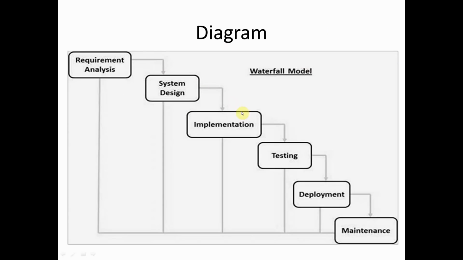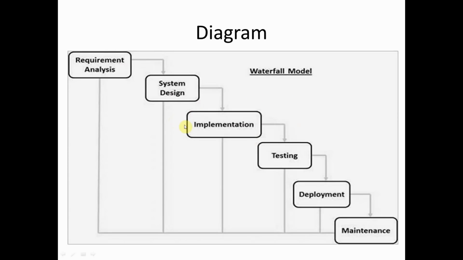After designing the system, we implement it. So what is implementation? In implementation comes coding. So guys, after system design, the document is given to the coders or programmers. So the programmers just sit and code. Coding is the smallest part of the whole SDLC, whole waterfall model or any model. Coding is just a part of it. So in implementation, we code all of the software that we have to create.